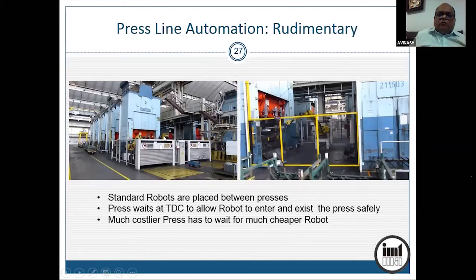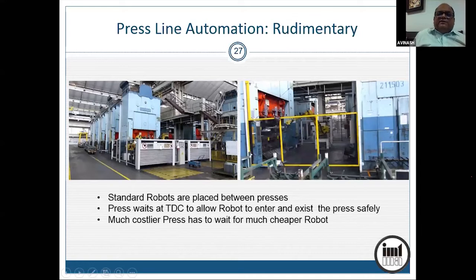Okay. So these are standard robos, which when the press is open, will go inside, pick up the sheet part on vacuum cups and bring out the part and keep it in the next press. Obviously, when the robo is entering a press, the press has to wait at top dead center, which means that you are wasting a lot of time for a costly resource. A press like this can cost anywhere from 10 crore to 20 crore rupees, whereas a robo can cost about 20 lakh rupees. So you can't keep an asset of 20 crores waiting for 20 lakh worth of asset, obviously. Does not make sense.